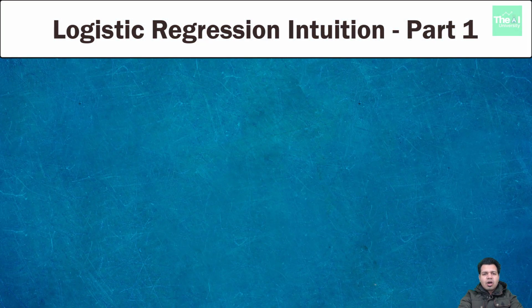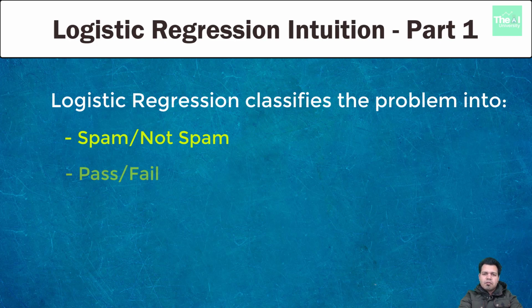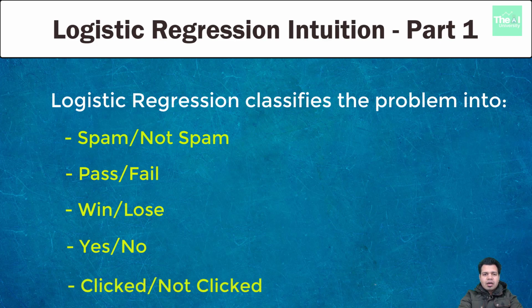So the family of algorithms which model the probability of a certain class or event existing, such as spam, not spam, pass or fail, win or lose, yes or no, click or not click, etc. are called the classification family of algorithms. Logistic regression or logit regression is one such algorithm.